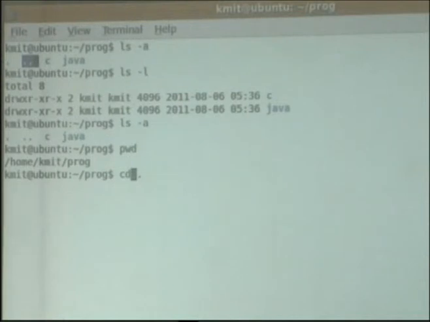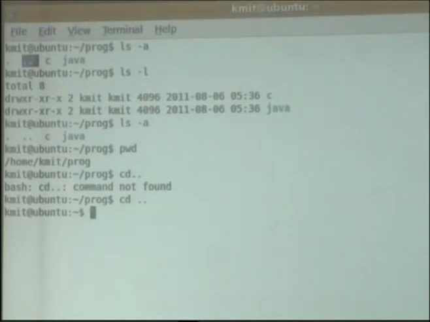If you don't give space, the shell, the Bourne Again shell, bash, gives you an error that command not found. Of course CD is a command, but the syntax is not correct. So I do CD space dot dot, and it goes to the parent. Now when I check pwd, I'm in my parent directory. Yes. Now let's go further.